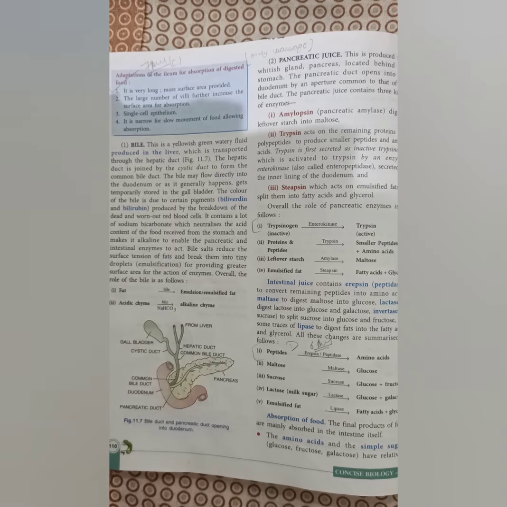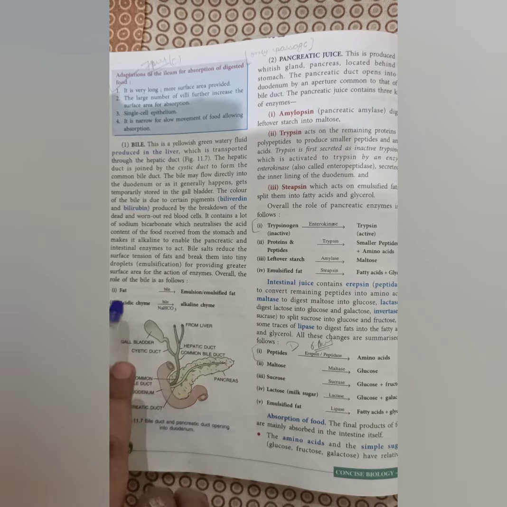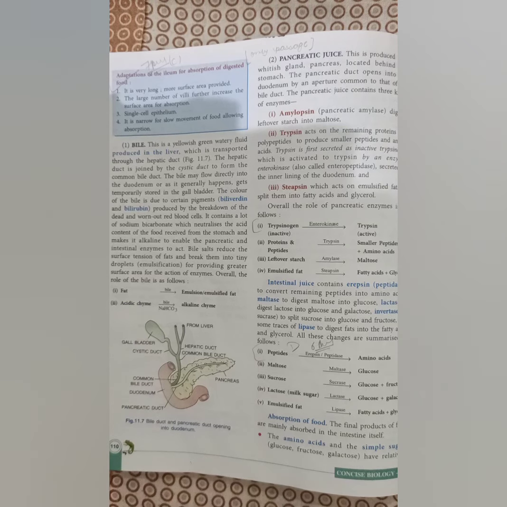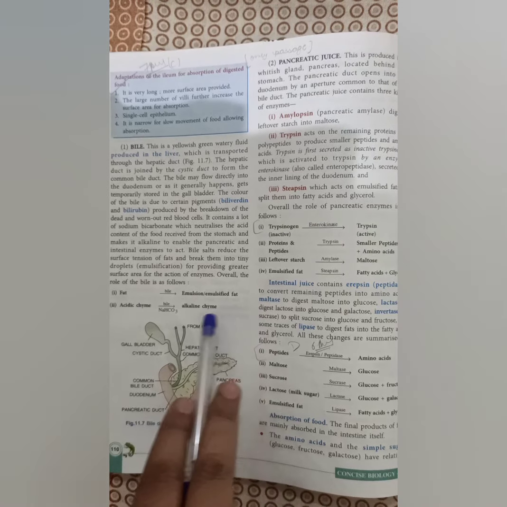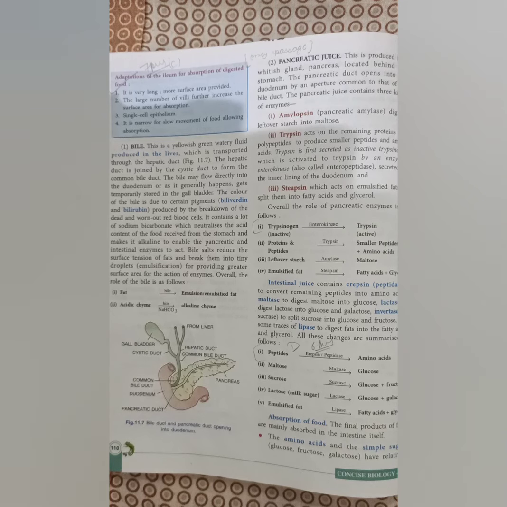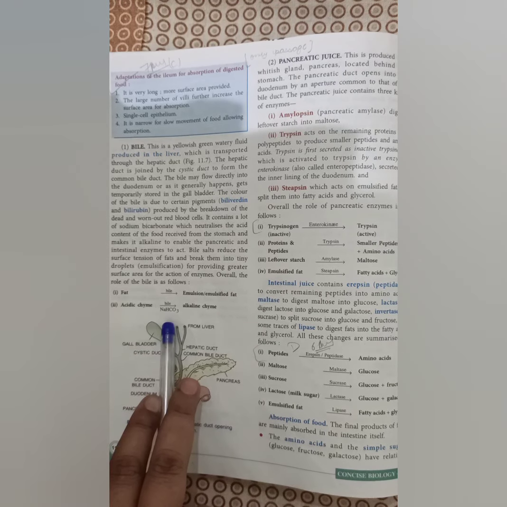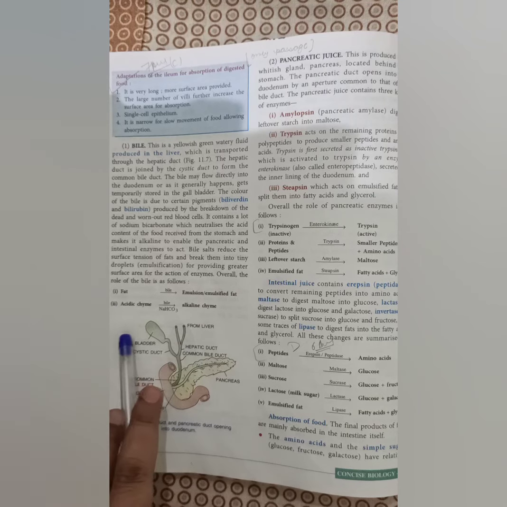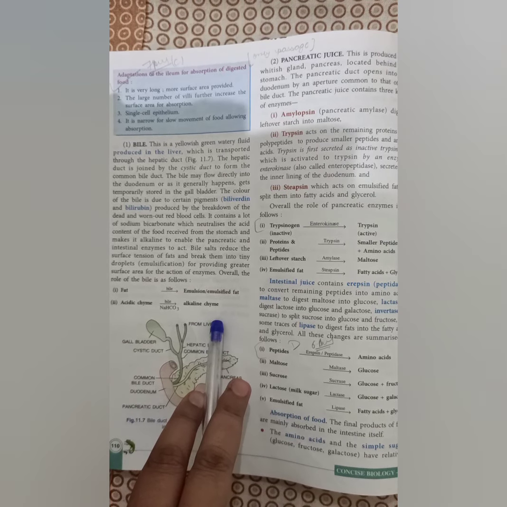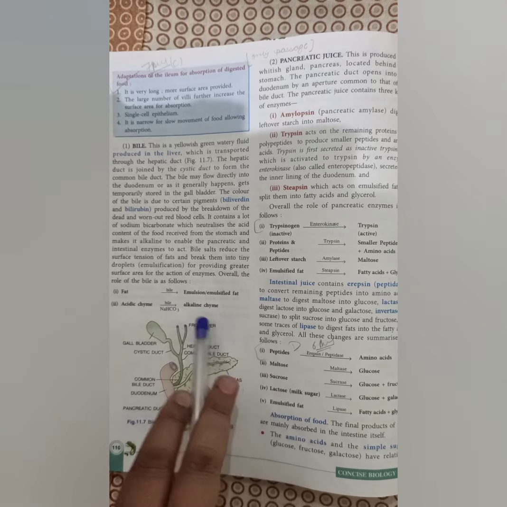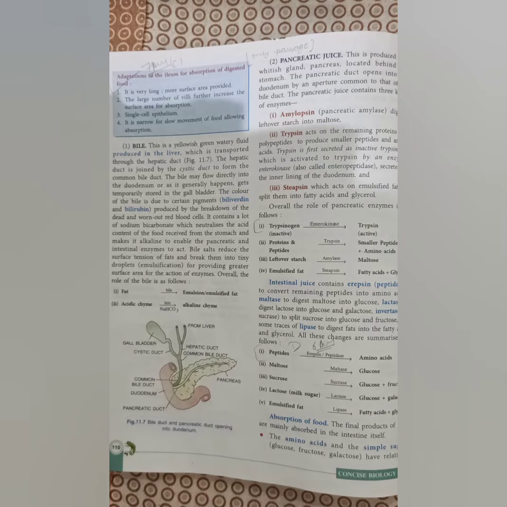Now children, what is the function of the bile? See, first of all, bile emulsifies the fat. It will emulsify, meaning break down the fats into simpler forms, that is emulsified fats, and moreover it also provides the alkaline medium. Earlier, the chyme which was coming from the stomach was acidic in nature. This bile has sodium bicarbonate, so it will change that acidic chyme into alkaline chyme, because in the small intestine, whatever enzymes are there can act only in a basic medium.